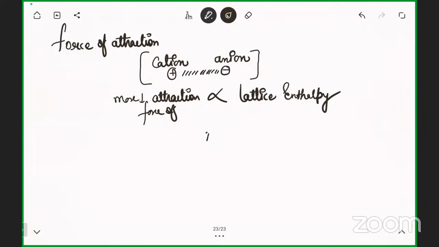For example, I'm talking about a basic example, NaCl: Na positive and Cl negative. If there is more attraction between these two ions and I want to break this molecule, breaking this attraction will be quite tough for me. So if breaking the bond between Na positive and Cl negative, that attraction, requires more energy, then the lattice energy will be more.